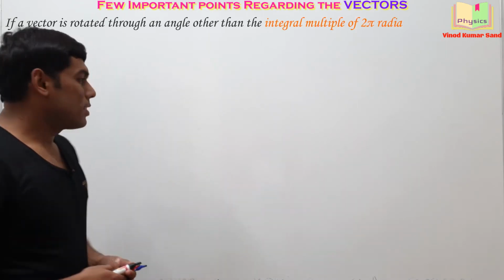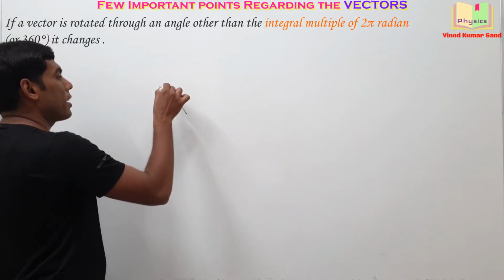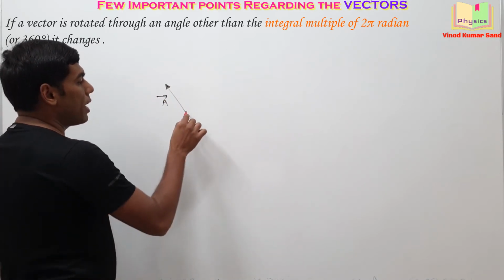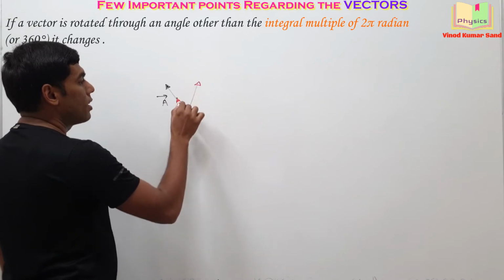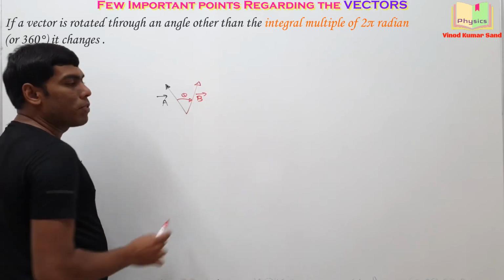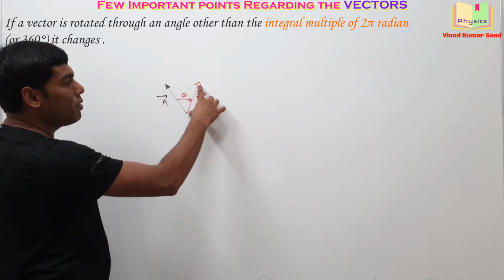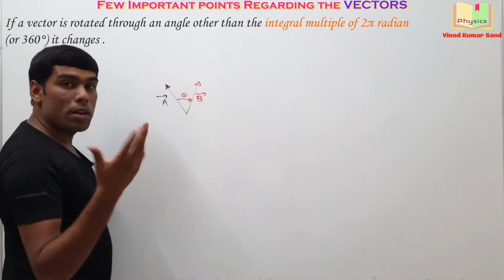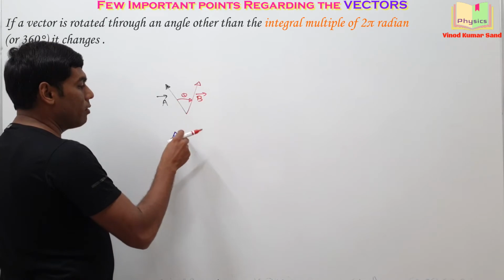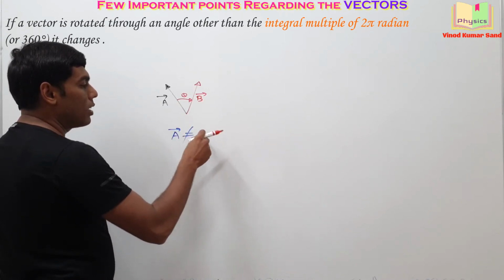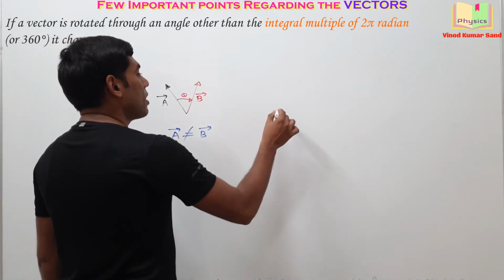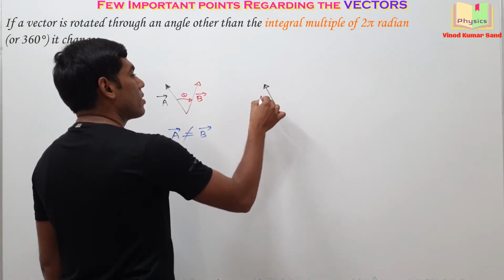Second point, see it here. Suppose we have a vector in this direction and we rotate it by some angle like this. This angle is theta. Okay, and this red vector I call B vector. The A vector and the B vector have the same magnitude, but they have different directions. So we should write that A vector is not equal to the B vector. Getting it?